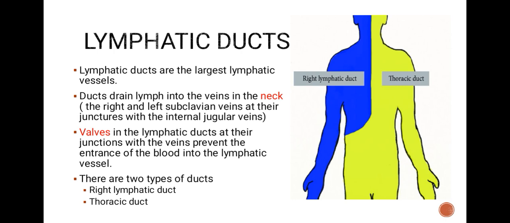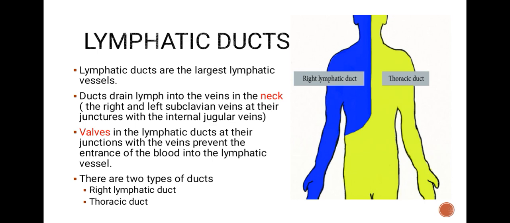Lymphatic ducts are the largest lymphatic vessels. Ducts drain lymph into the veins in the neck, the right and left subclavian veins at the junctions with the internal jugular veins. Valves in the lymphatic ducts at their junctions with the veins prevent the entrance of blood into the lymphatic vessel.